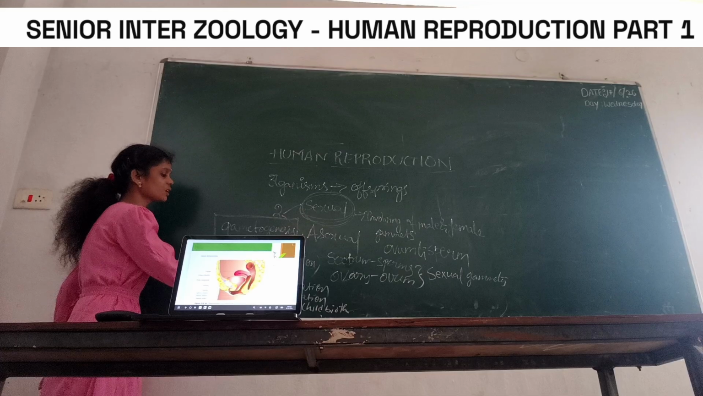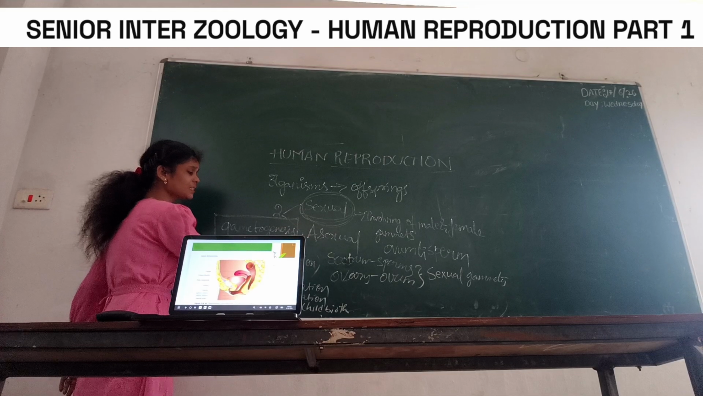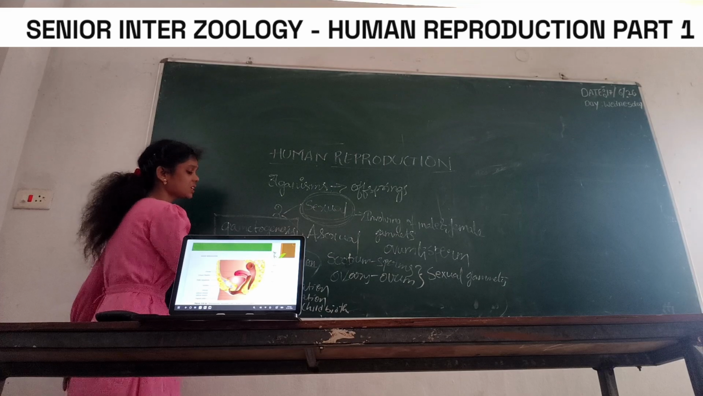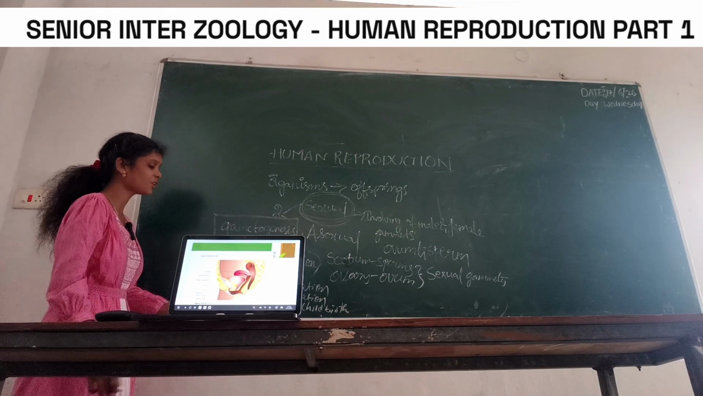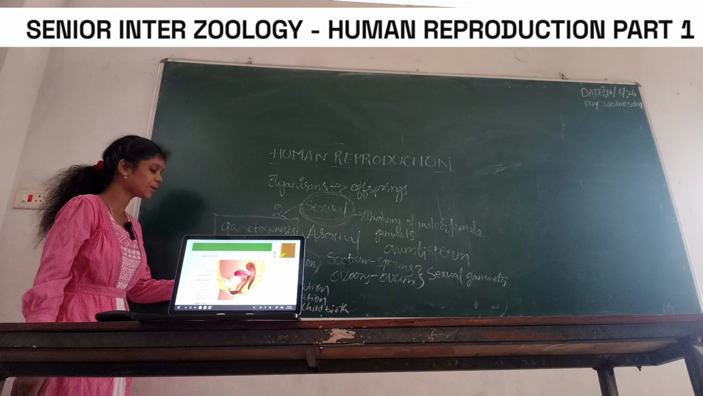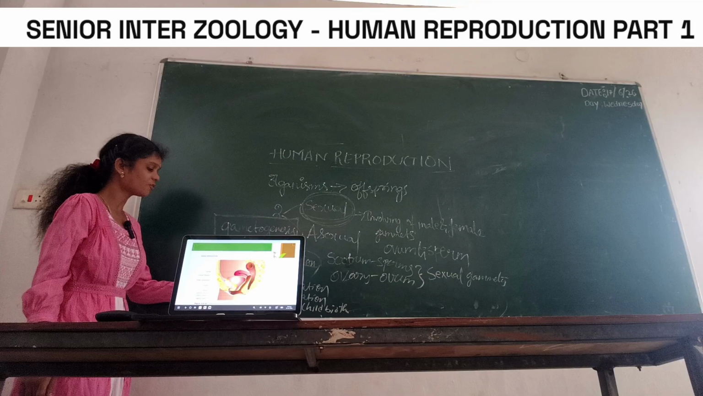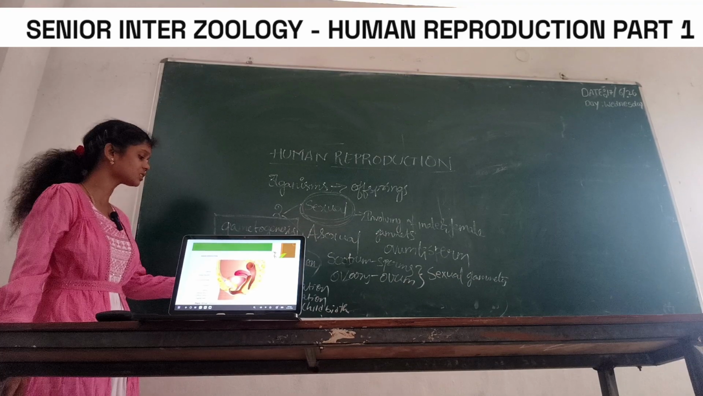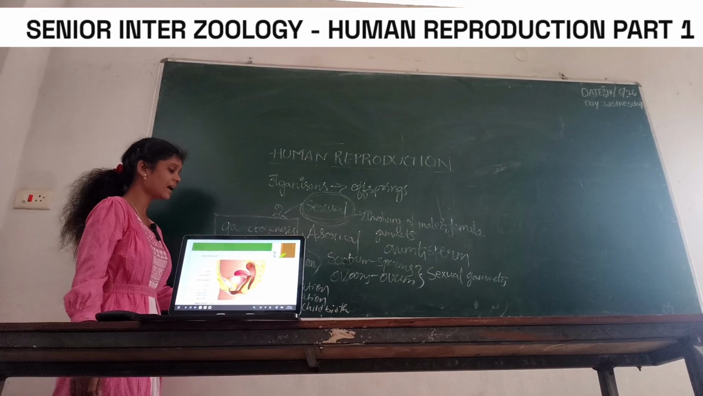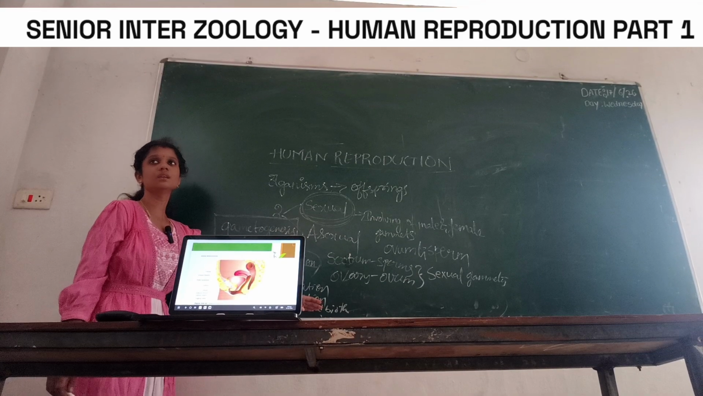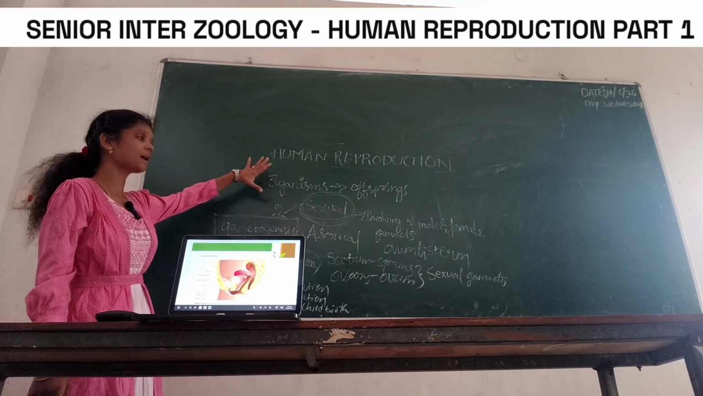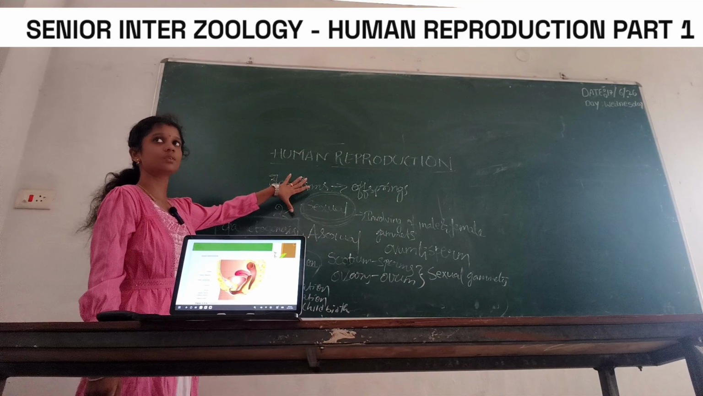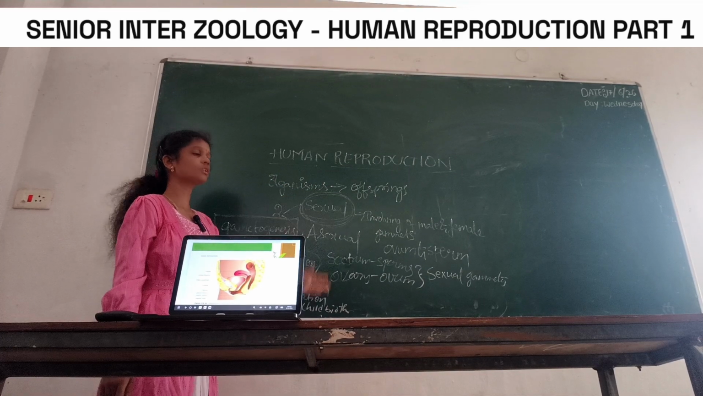During copulation, male and female gametes come together. After that, fertilization occurs, then zygote formation takes place, then embryo formation. After that, the embryo implants into the endometrium wall of the female reproductive system and undergoes pregnancy, and after that, childbirth will happen. This is the basic introduction to human reproduction. Okay? Write down the points.